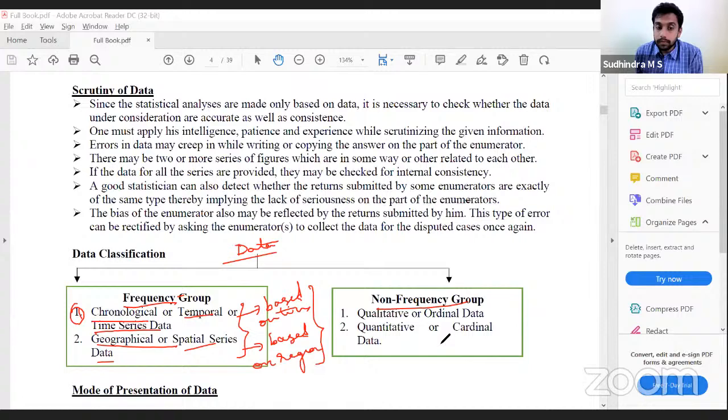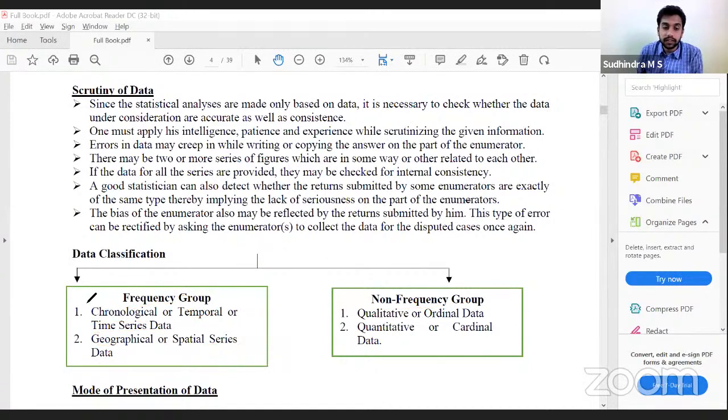Sorry, that is non-frequency. This is non-frequency, and this is frequency. So under the non-frequency group, we have chronological items and geographical items. Non-frequency is of two types: chronological, based on time, and geographical, based on region.